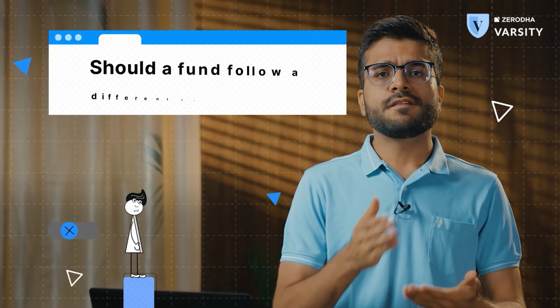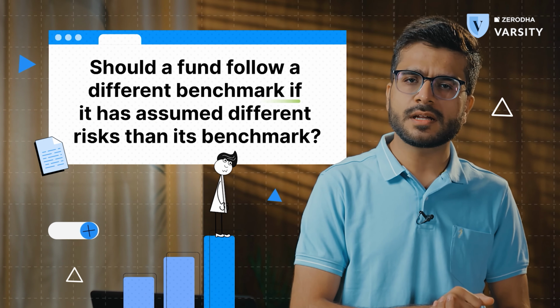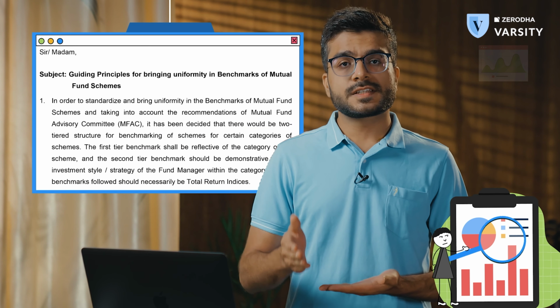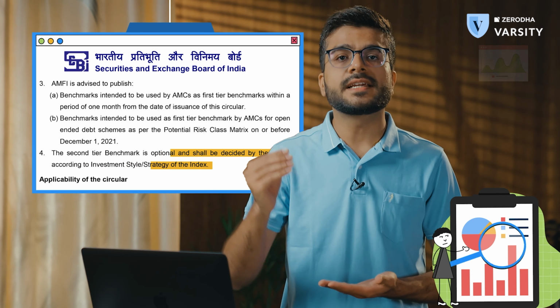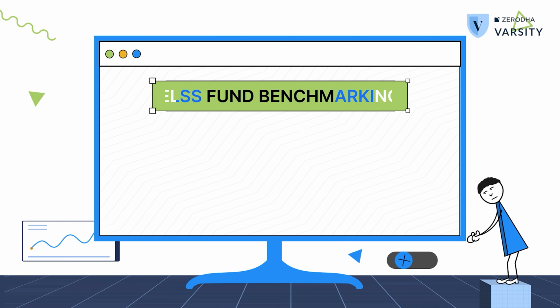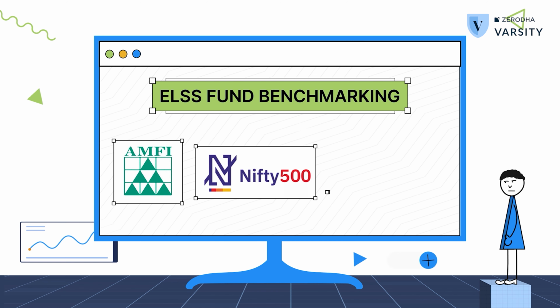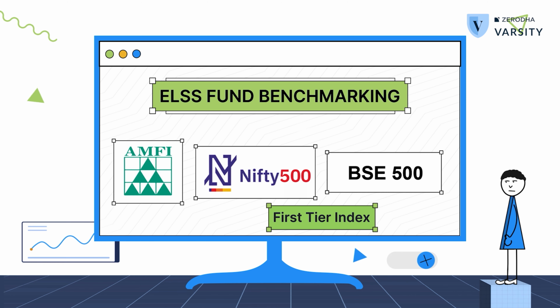You may wonder, if a fund has assumed different risks than its benchmark, shouldn't it follow a different benchmark? Well, yes and no. For that, SEBI has introduced a two-tier benchmarking system. Under this system, a fund has to follow the particular benchmark that AMFI has specified for that category. This system is applicable for both equity and debt funds. For example, according to AMFI, ELSS funds must benchmark themselves against the Nifty 500 or S&P BSE 500 indexes only. No other index apart from these two can be the first-tier index for ELSS funds.